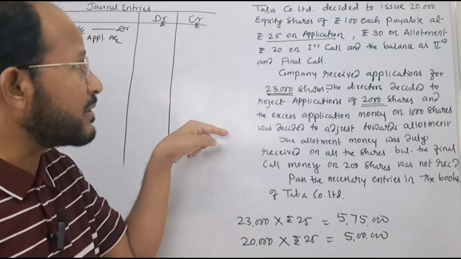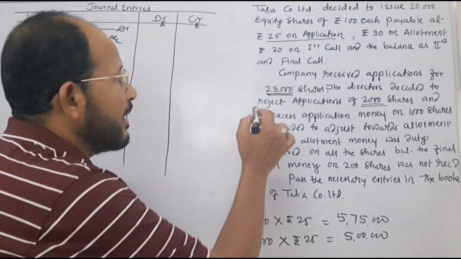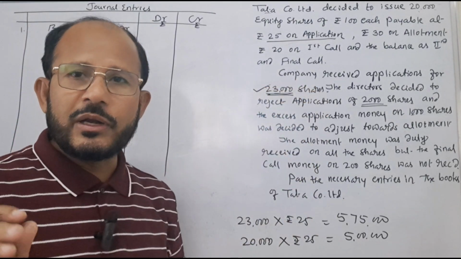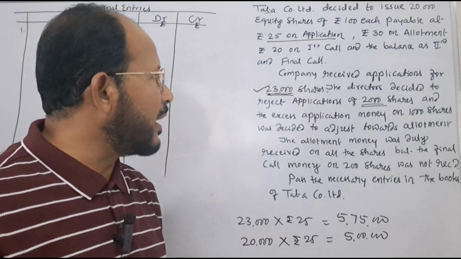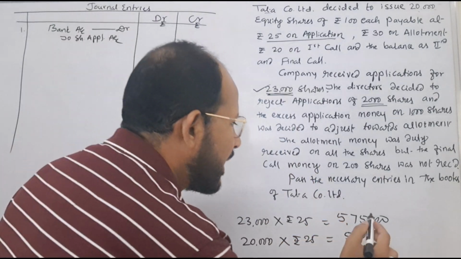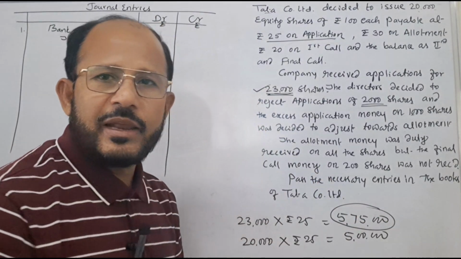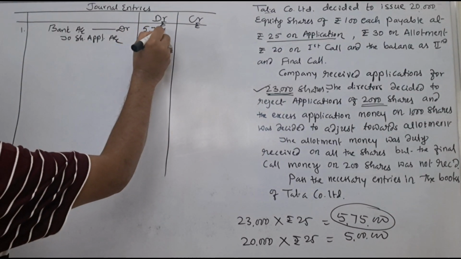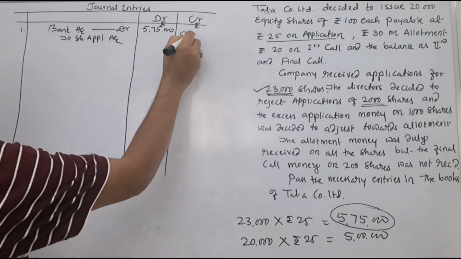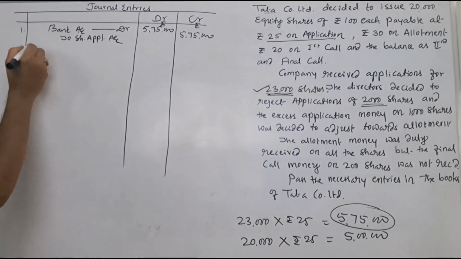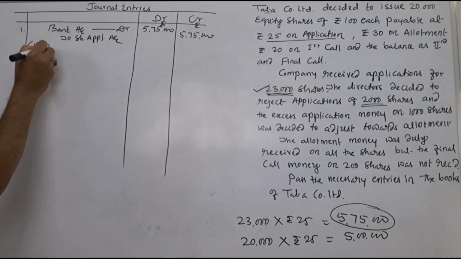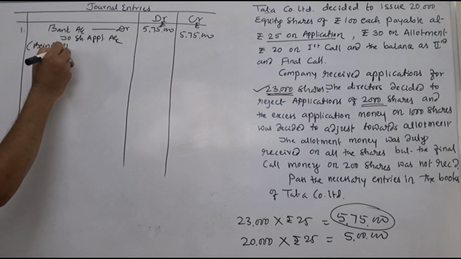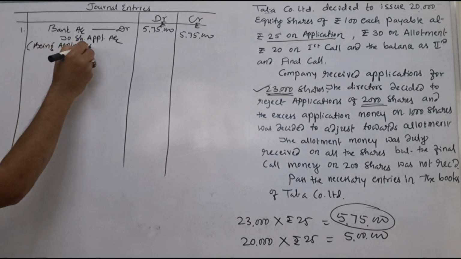But in this problem, what is given? Here applications have come for 23,000 shares. That is why here the application money collected is how much? Rupees 5,75,000. That amount we have to take here. 5,75,000 and 5,75,000. Write the narration: being application money received.